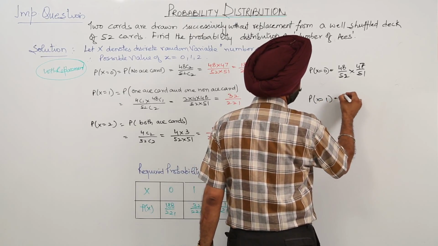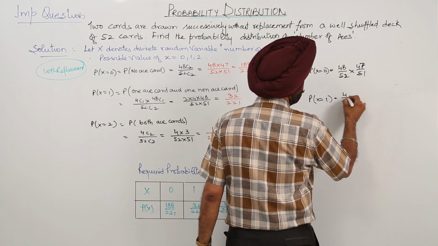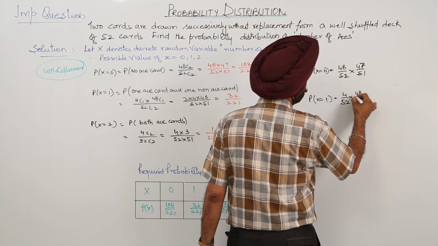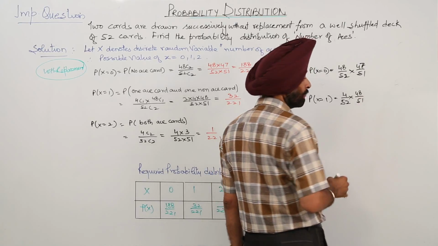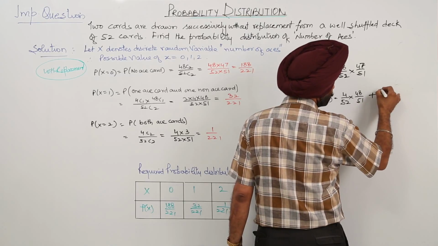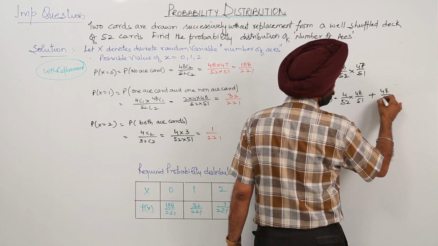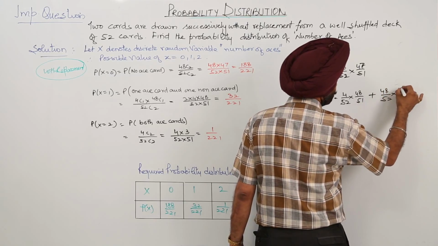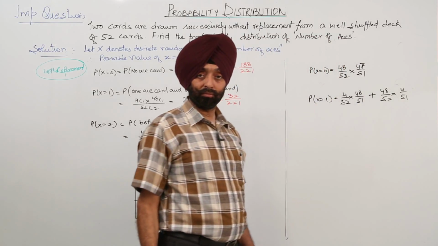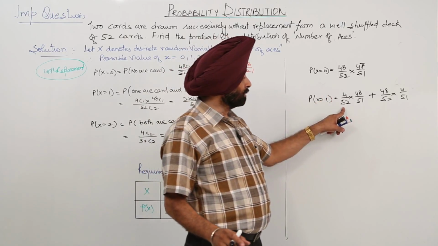Now we have, for an ace card and for a not an ace card, 4 upon 52 times 48 upon 51, plus the first card can be a not an ace card and then an ace card.